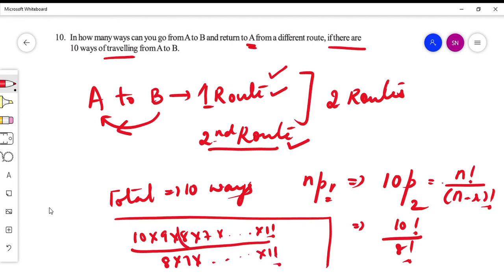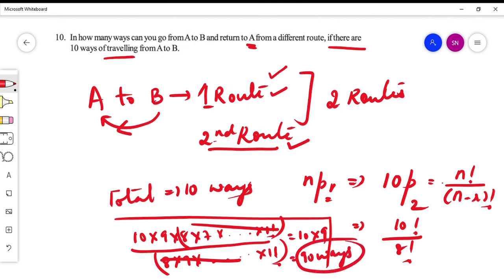From here to here I have common elements, so I'll cancel them and I get 10 into 9, which is equal to 90 ways. So there are totally 90 possible ways to travel from A to B and again return back to A.